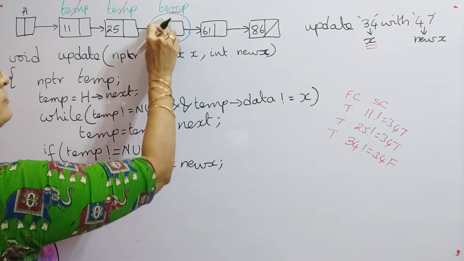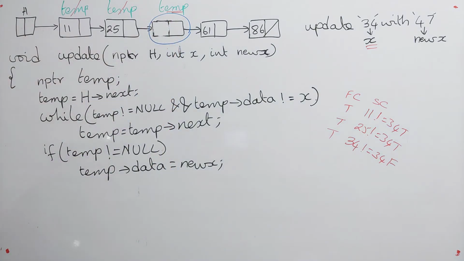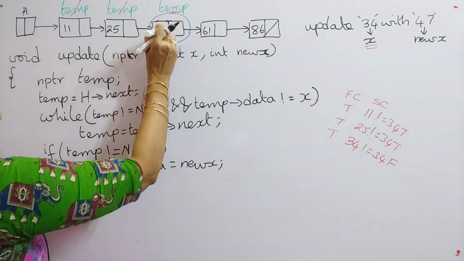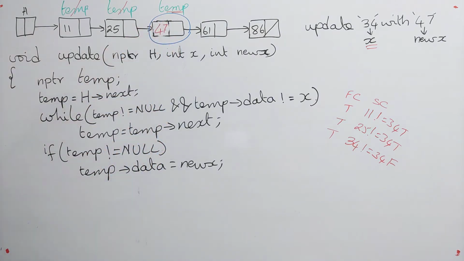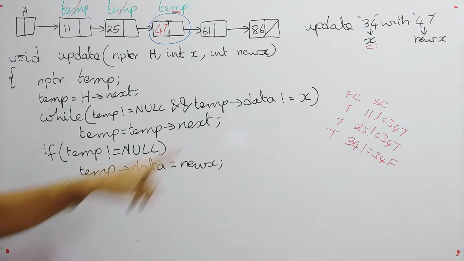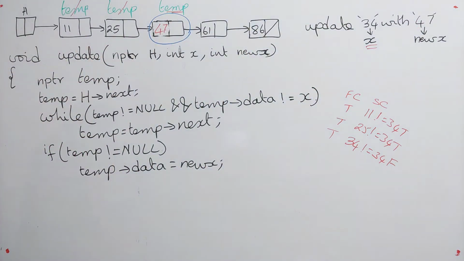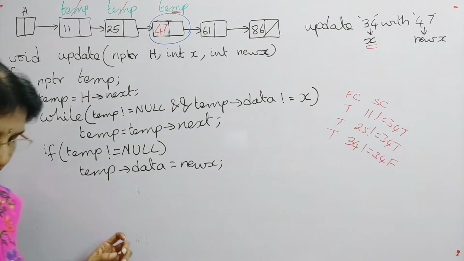So now what happens? Your 34 will be removed here and what value will be placed here? 47 is placed. So did you perform the correct operation? That is updating the value of 34 with 47. So this is working fine.